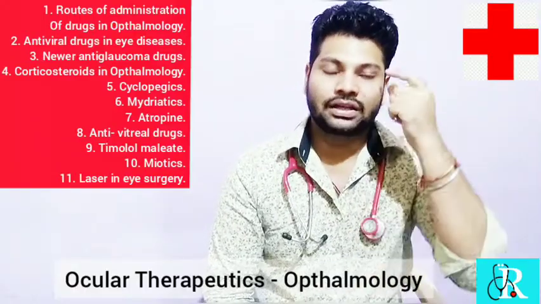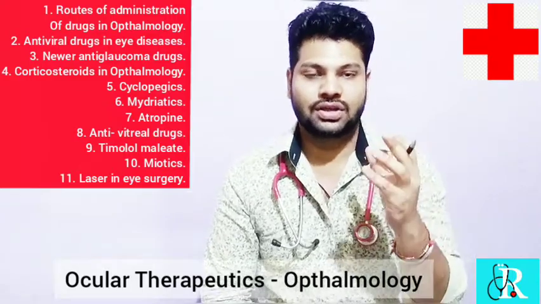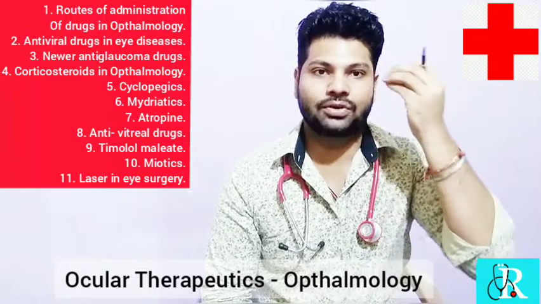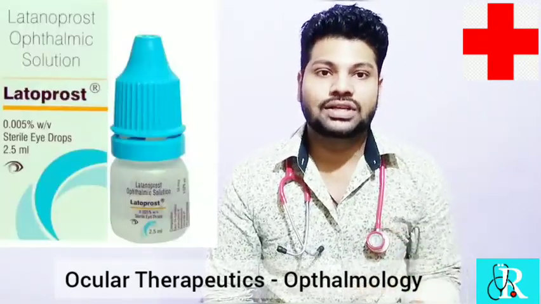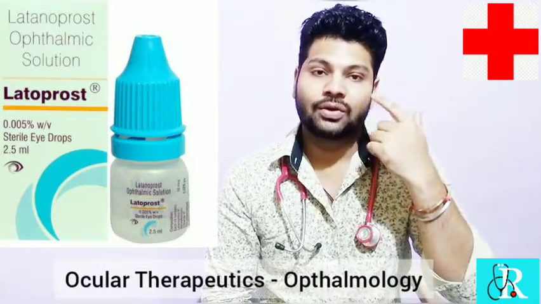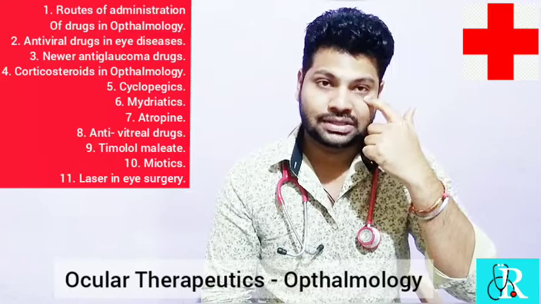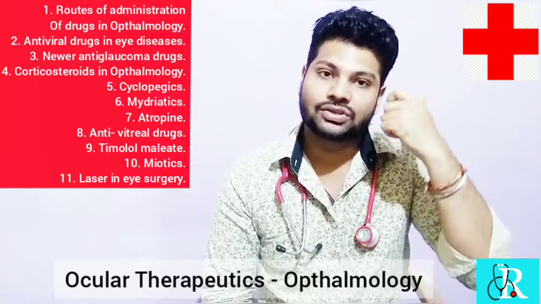In the same way, in ophthalmology we have routes of administration of drugs. In day-to-day life we use eye drops, that is topical application. We use ointment, that is topical application. We use injections during surgery, local anesthesia: bulbar, within the eyes; peribulbar, beneath the eyes; and behind the eyes, that is called retrobulbar.